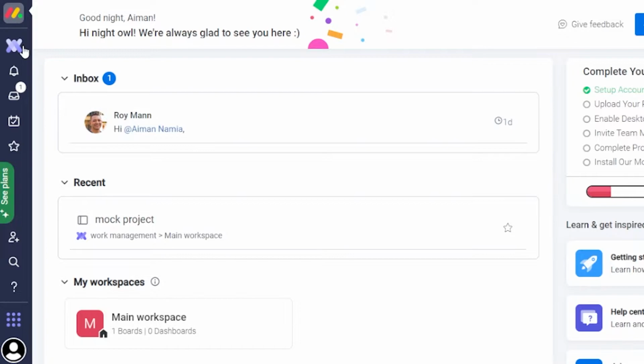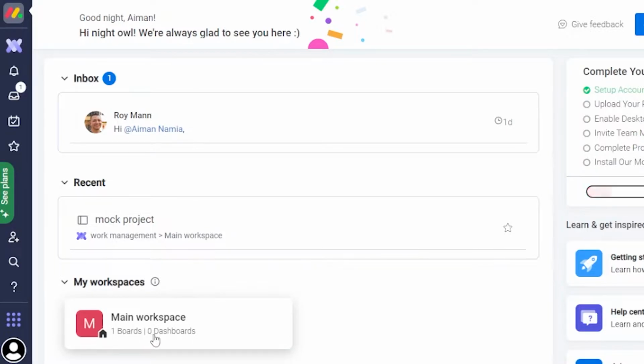As you can see right here, this is my work management tool. This is my home page. I will get my notifications. This is my inbox and this is my work. I have my favorites, and if I want to invite new team members, I can just click on this and invite them. And this is my workspaces.